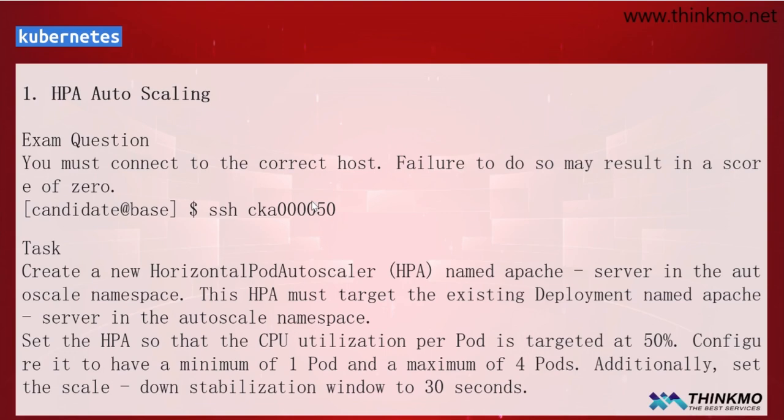So here, let's take a look at the details. For this particular task, the first step is that we need to connect remotely. During the exam, you will also be using a regular user account by default. So what do we need to do? As a regular user, what we need to do is remotely connect to our management node. Once you've accessed the management node, you can proceed with the operations.